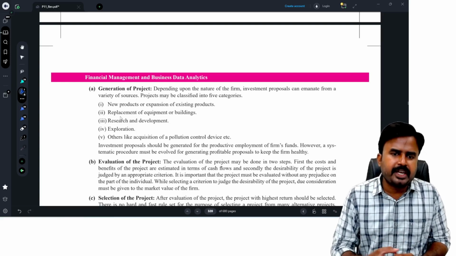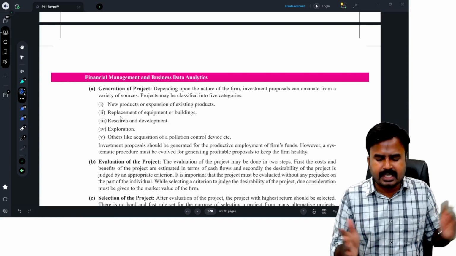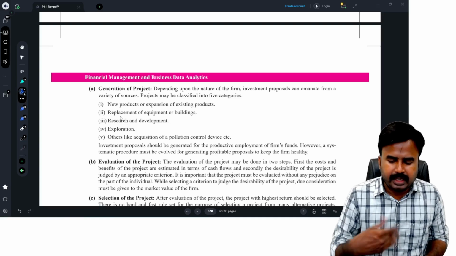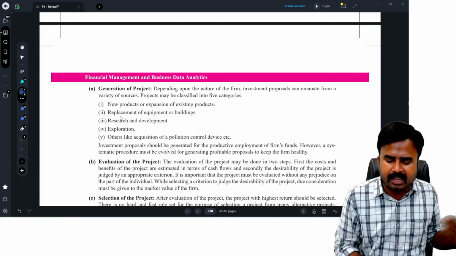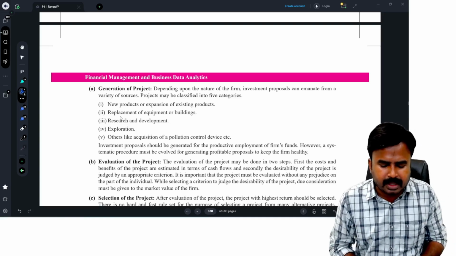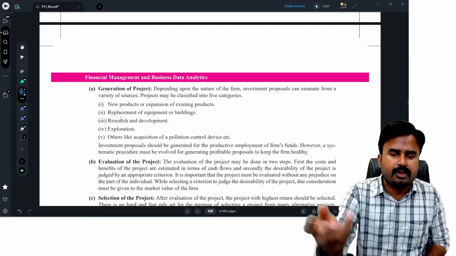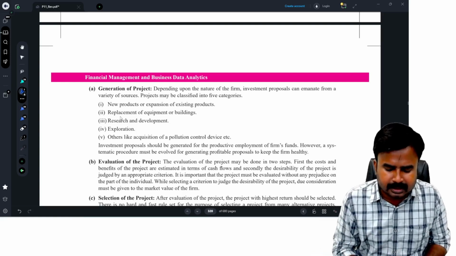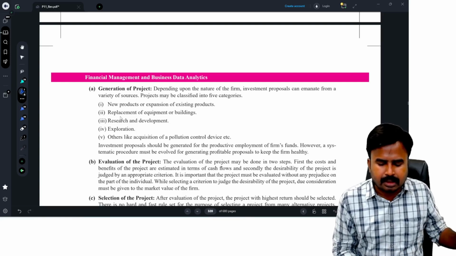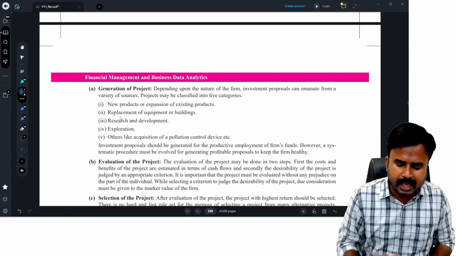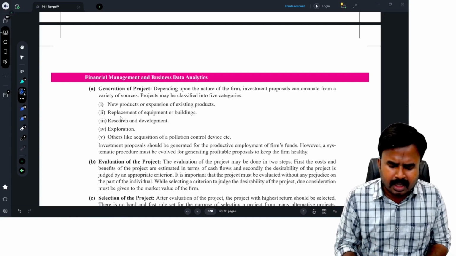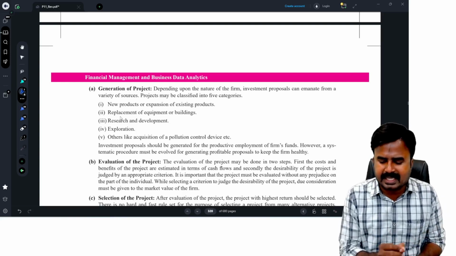Such a project can be introduction of a new product, expansion of an existing product, replacement of existing assets like plant and equipment or buildings, or research and development for creating a new innovative product, or exploration, or others like acquisition of a pollution control device. These are all generation of the project.